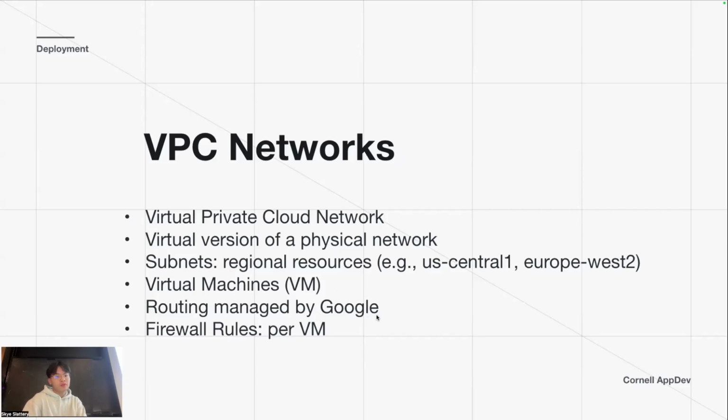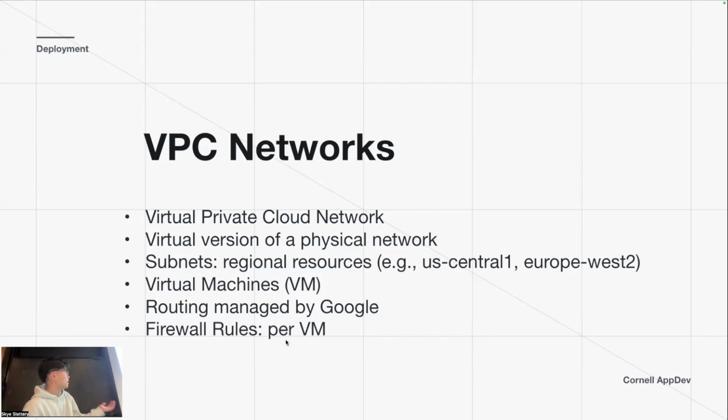And the fifth point to take note of is the routing between all these different subnets, because we have a server in Asia, one in Europe, one in the US. The routing is handled by Google for us, so it's much easier. We don't have to deal with any of the routing or the connection between them. And the last point is firewall rules. You know how on your laptop you can have a firewall? Similarly for VPC networks, you can configure firewall rules for the entire VPC, but you can also configure them per VM. So it's possible to change or edit them per VM.